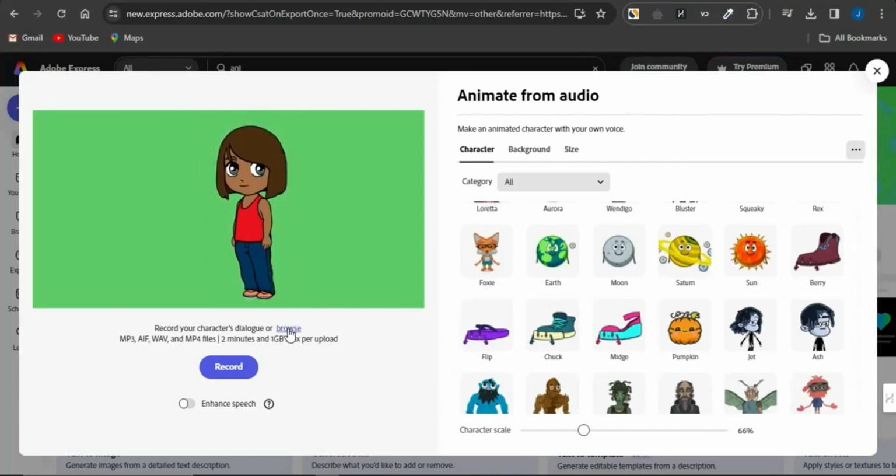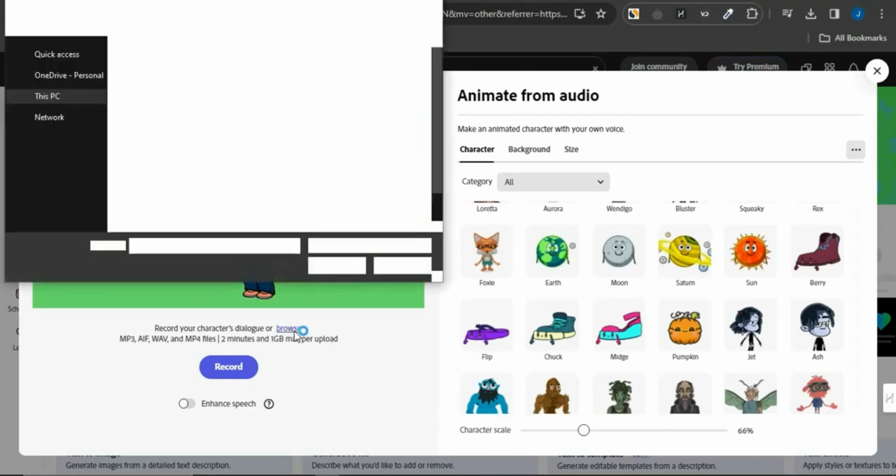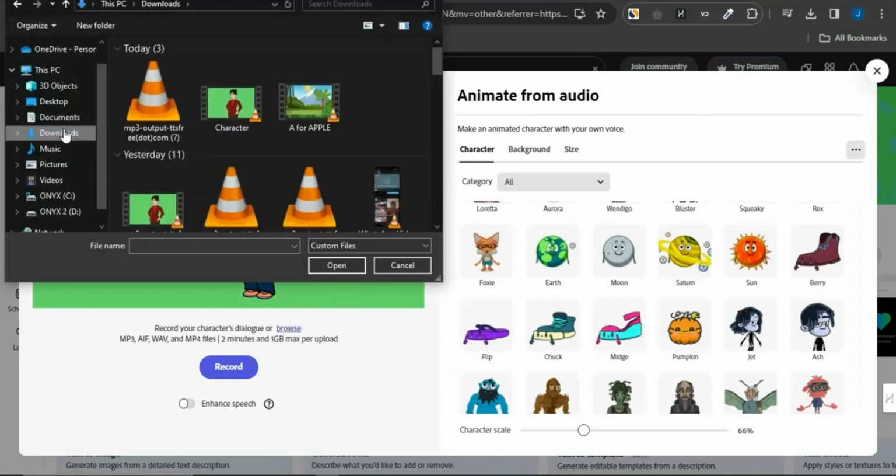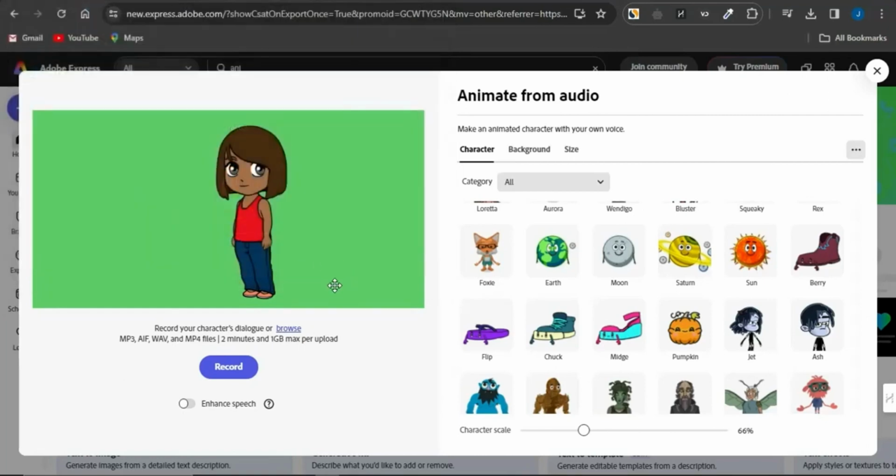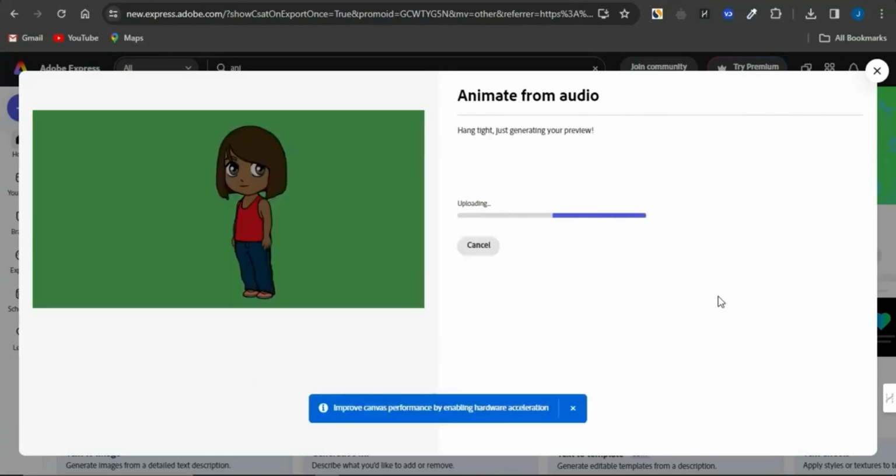Once this is actually done, you want to click on Browse. It's going to take you to your device for you to select that exact same audio. You want to select that audio right there, which you actually downloaded as a voiceover of our video. Click on Open. As you can see right now, the voiceover is actually going through the uploading phase.